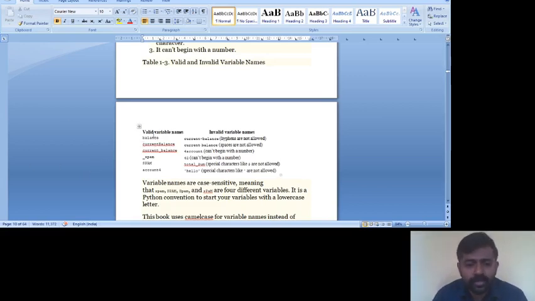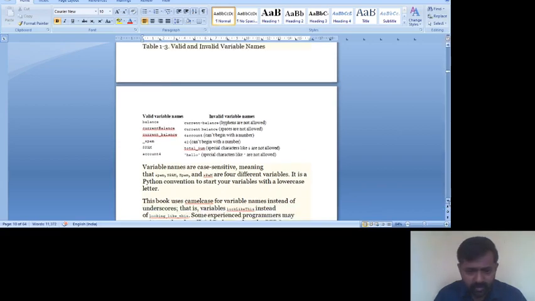You can see in this example where we are checking whether it's a valid name or not. Balance is a valid name because all of them are characters, and no special symbols are there. But current underscore balance or hyphen balance is not valid, since hyphens are not allowed. Similarly, underscore spam is invalid, because underscore should not be used in the beginning. Account 4 is a valid name.